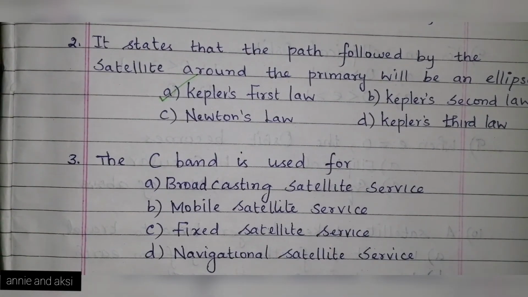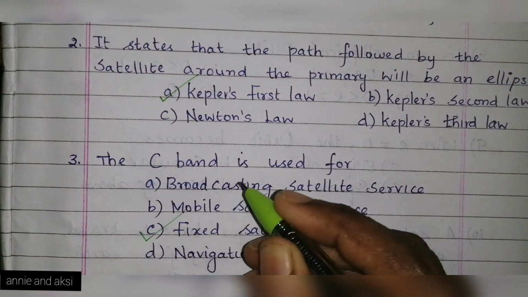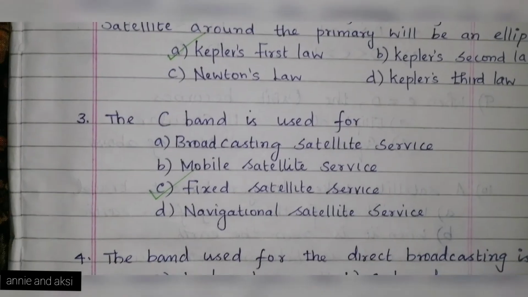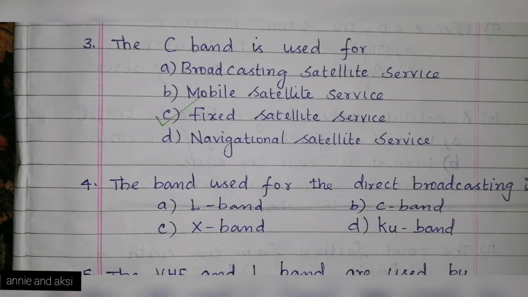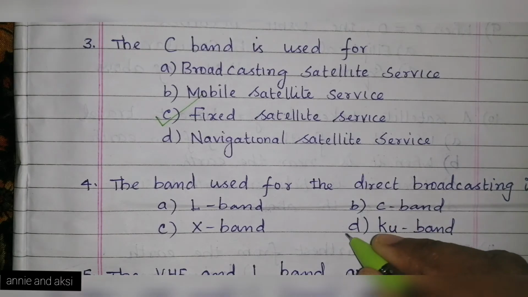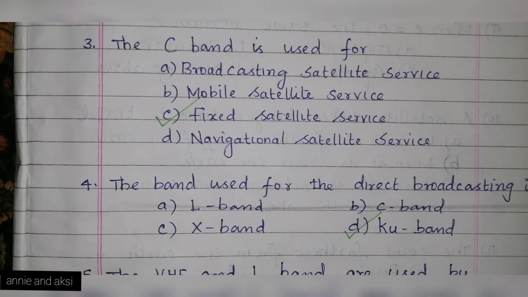Next question. The C-band is used for broadcasting satellite service, mobile satellite service, fixed satellite service, and navigational satellite service. The answer is C. Fixed satellite service. Next question. The band used for direct broadcasting is L-band, C-band, X-band, and KU band. The answer is KU band. The KU band is used for direct broadcasting in satellite communication.